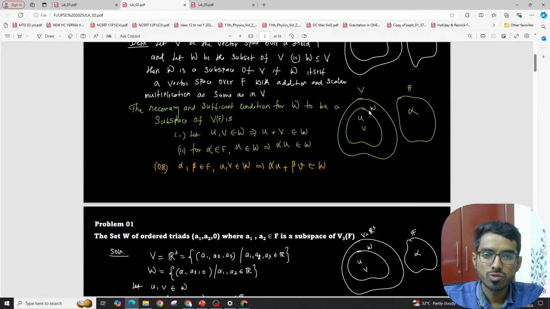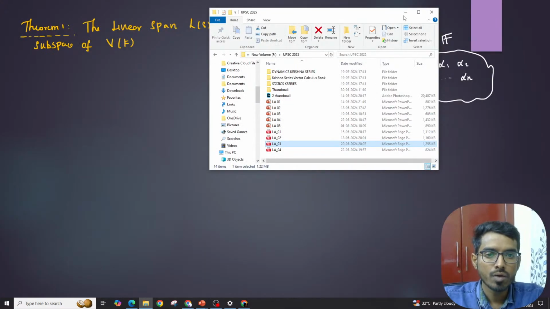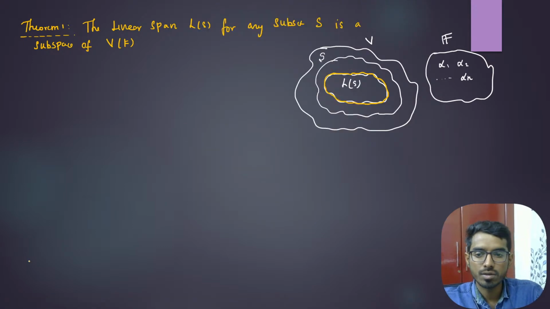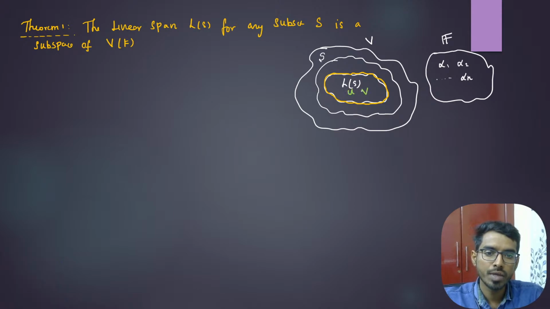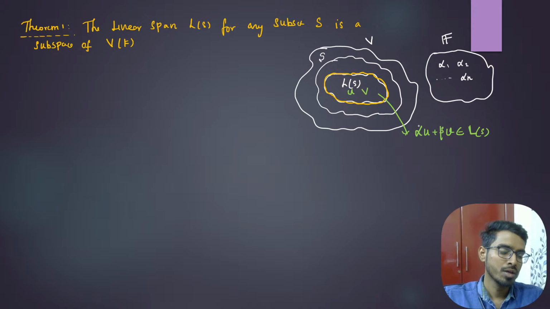If I want to prove W is a subspace, you take two elements u, v in W, then you show that alpha u plus beta v is also in W. Here our W is L of S. So you take two elements u, v in L of S, then you show that alpha u plus beta v is also in L of S. Then this will be a subspace, by the definition of subspace.